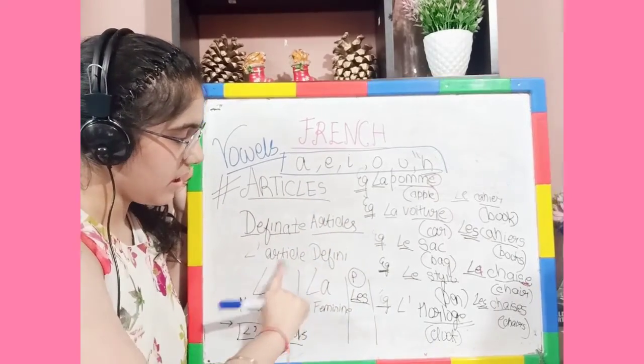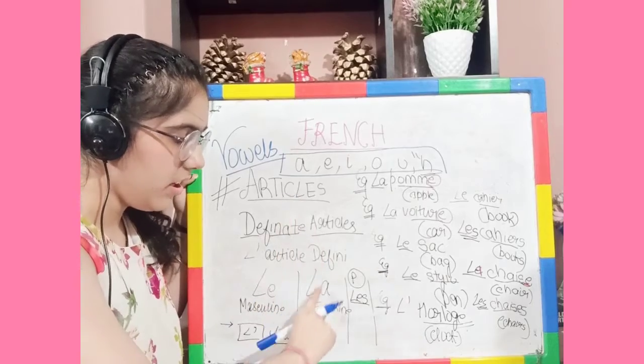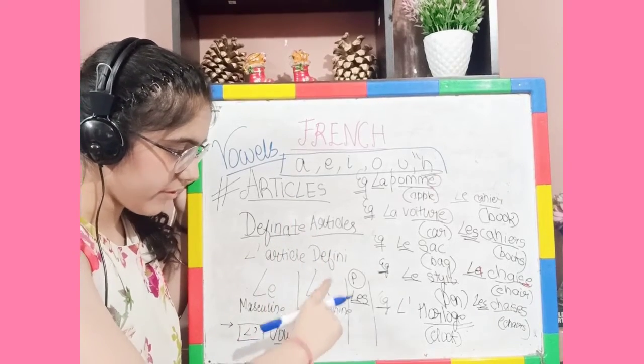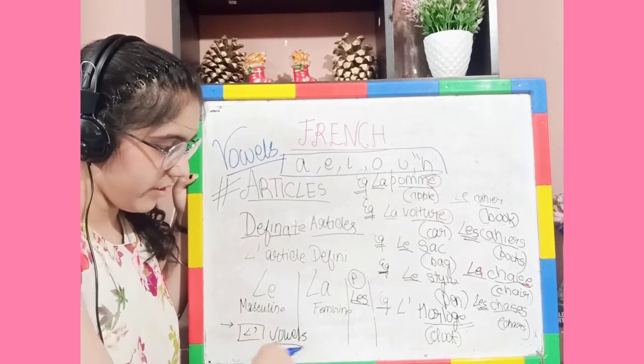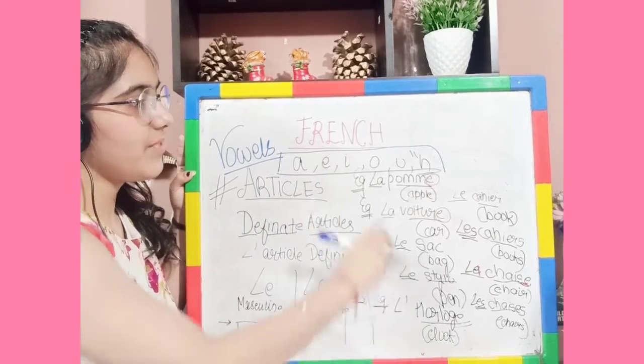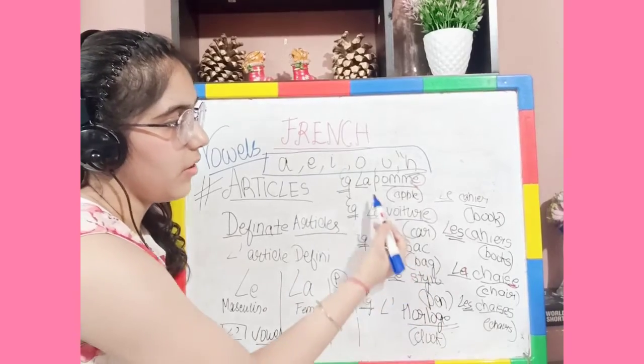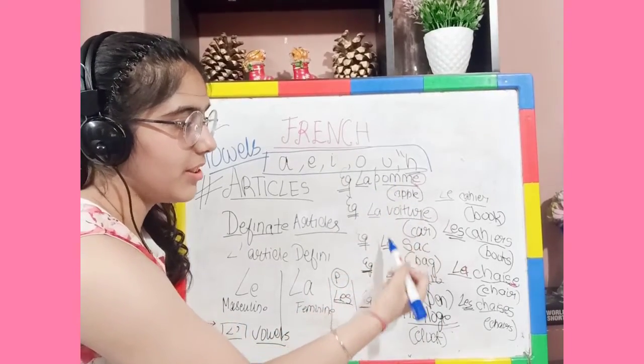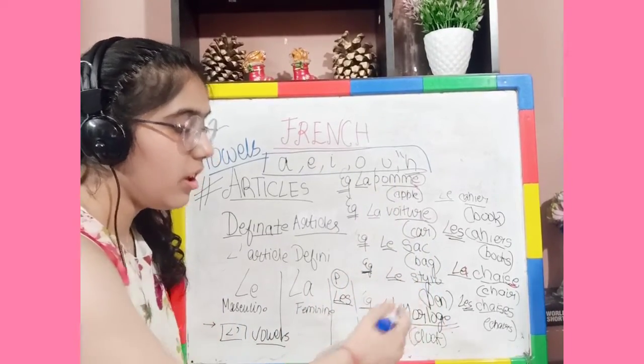Definite articles. Le, article défini. Le for masculine. La for feminine. L' apostrophe for vowels, and for plural we write les. Examples: la pomme, la voiture, le sac, le stylo, l'horloge.